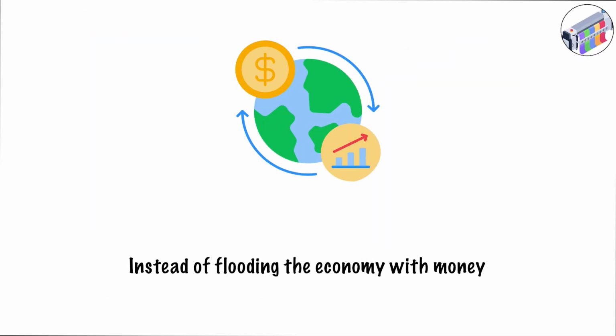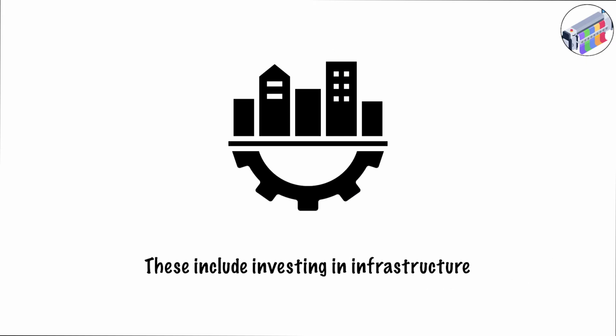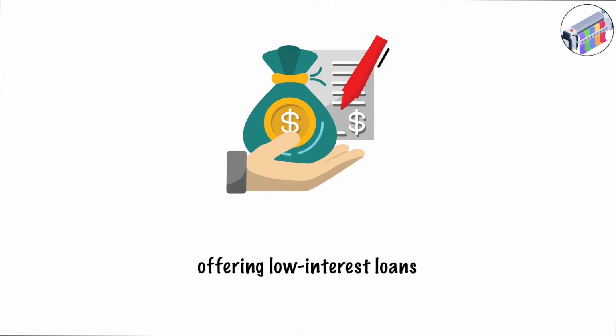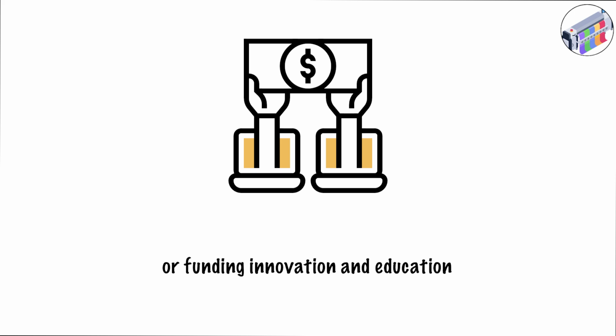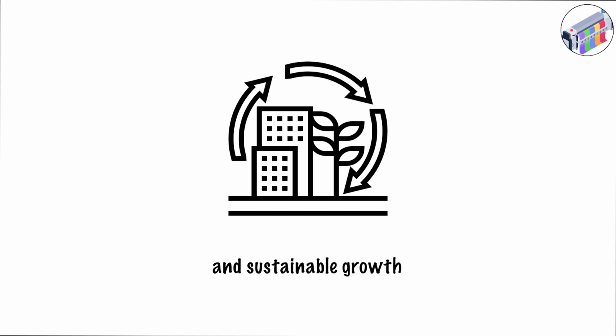Modern alternatives to printing. Instead of flooding the economy with money, governments can use targeted fiscal policies to stimulate growth. These include investing in infrastructure, providing tax incentives to businesses, offering low-interest loans, or funding innovation and education. Such measures encourage actual production, job creation, and sustainable growth.